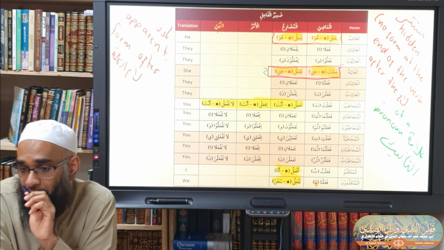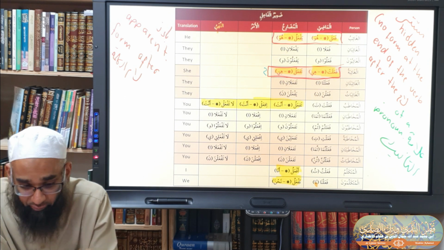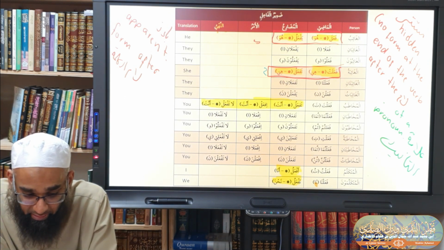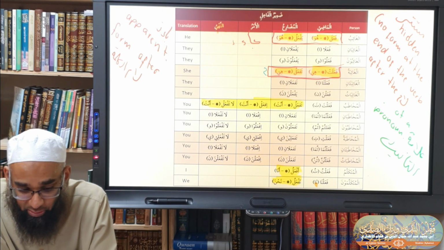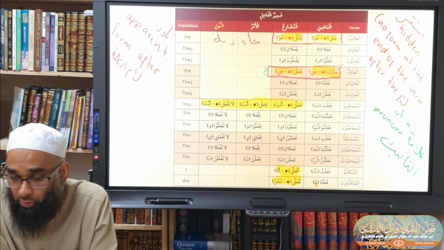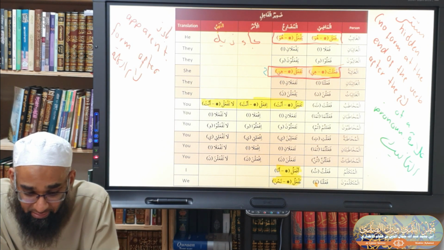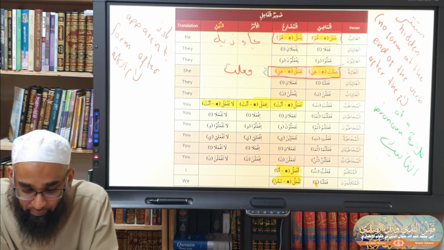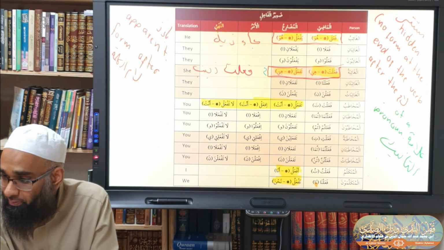You got a choice. If I bring a fa'il after it, will I have a fa'il inside? If I say ja'a, is there a zamir inside? Yes. If I say ja'a Zaydun, is there a zamir inside anymore? So is the zamir wajib inside or jaiz inside? Jaiz. If I say fa'alat, what does that mean? She did. And if I say fa'alat Zainab, what does that mean now?